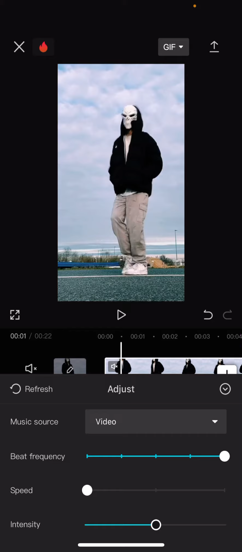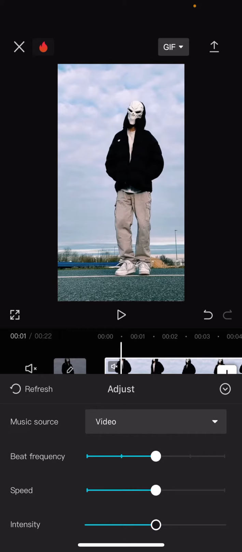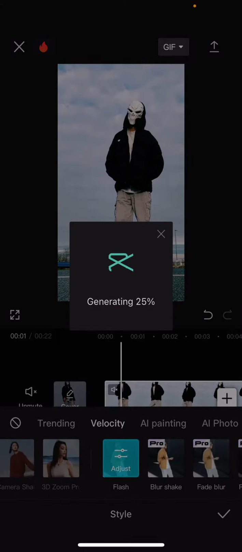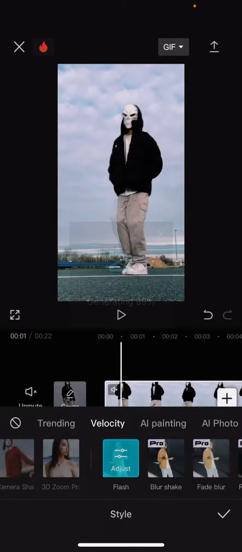So select adjust. You can select the music source. I just selected video. You can adjust the beat frequency here, and you can also adjust the speed as well, and you can adjust the intensity of the flash, and it's going to regenerate that for you, and just adjust it to your liking.